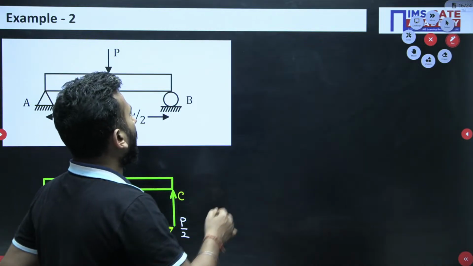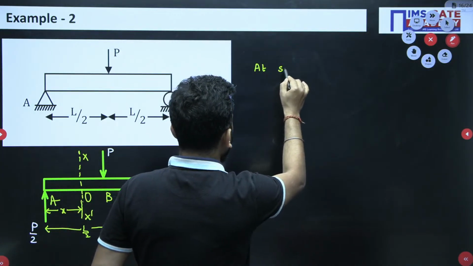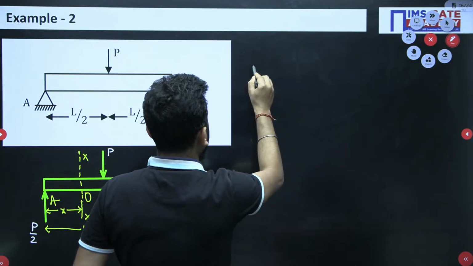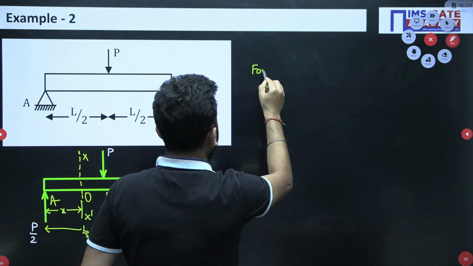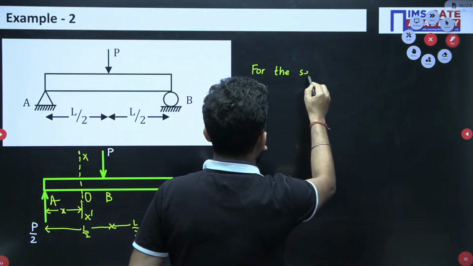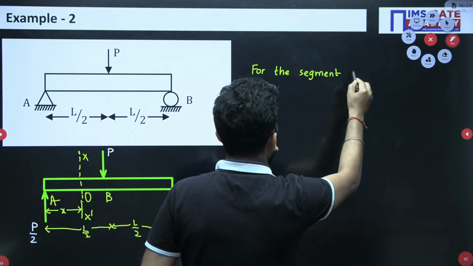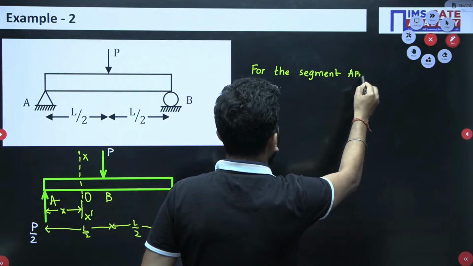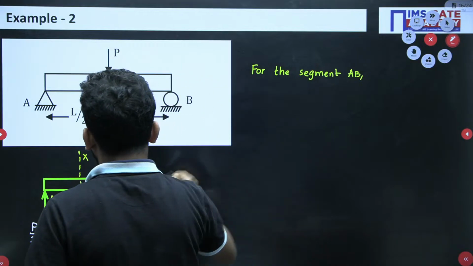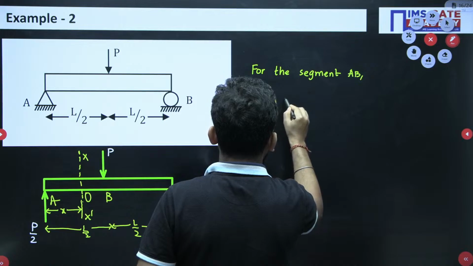Okay. So for the segment AB, what is your S at any section X?